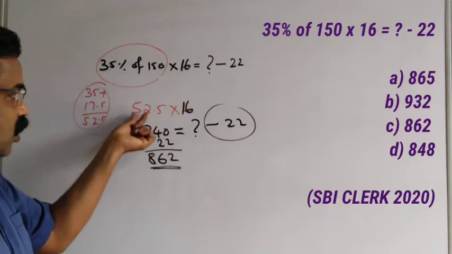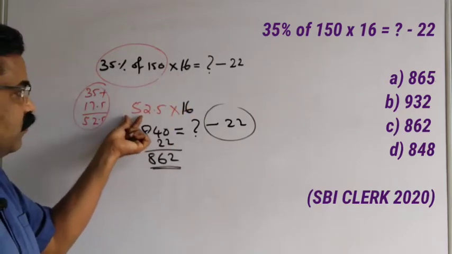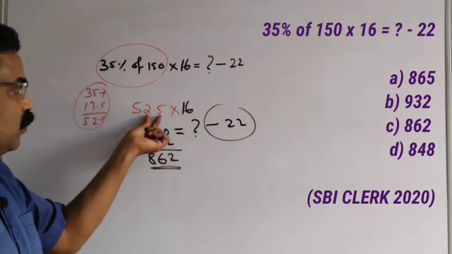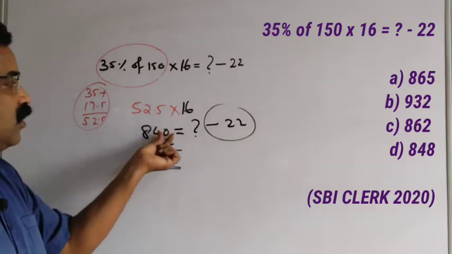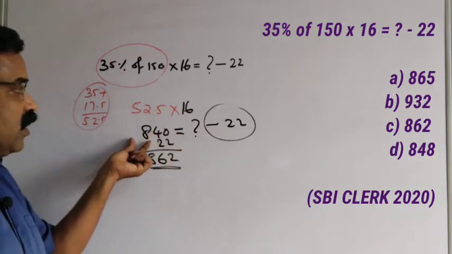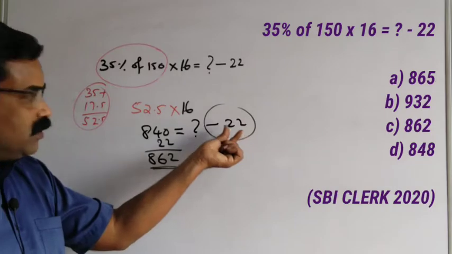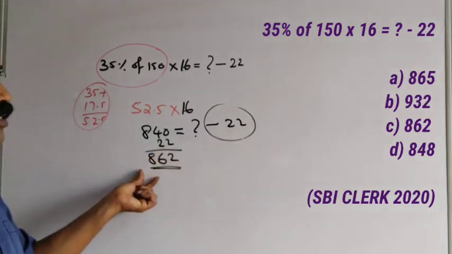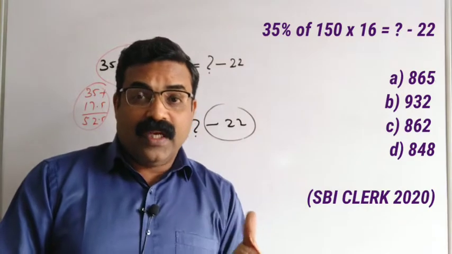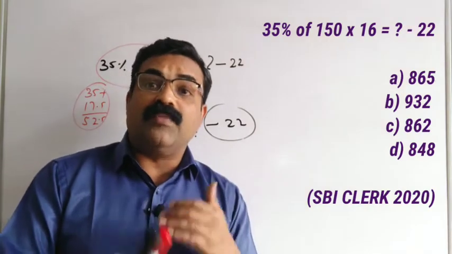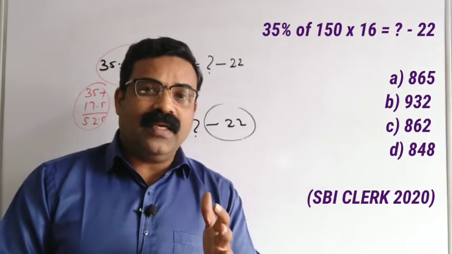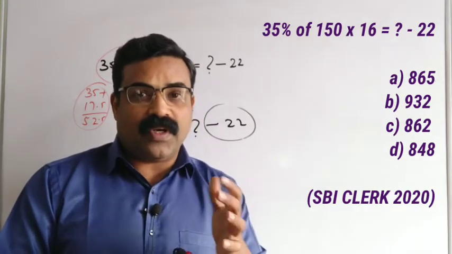See, 52.5. Take that 50 multiplied by 16 will be 800. 2.5 multiplied by 16 will be 40. So this total will give you 840. So 840 is equal to what minus 22? The 22 will be added here. So we got 862. From the given options, you can mark the correct option. This method you have to practice with more and more questions. Then only you can increase your speed. Calculations are easy. Increase your speed. That is what is required.